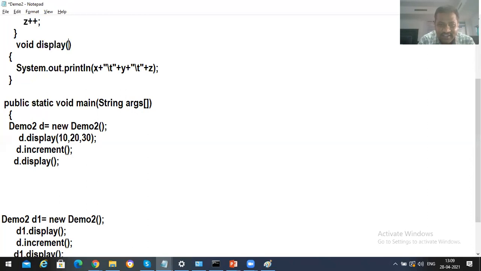Gayatri, 84, 42. Srikar, yes, any doubts?